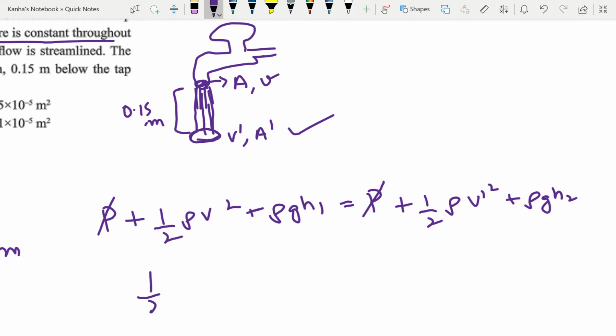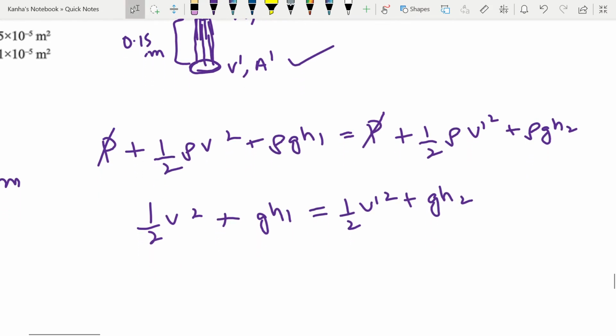So what is left is half V square plus g H1 is equal to half V prime square plus g H2. This gives us that V prime square is nothing but V square plus 2g (H1 minus H2).